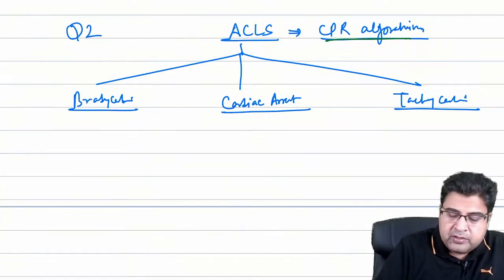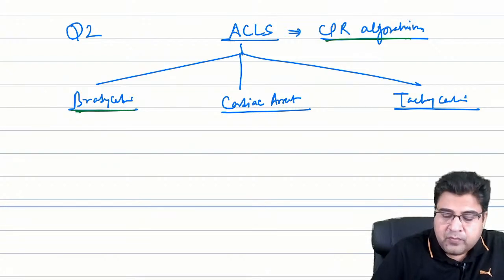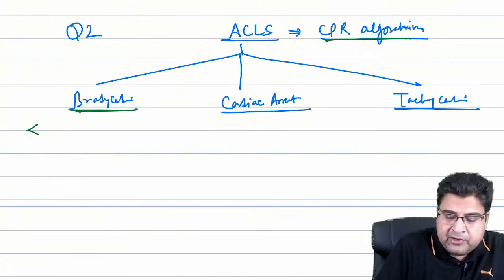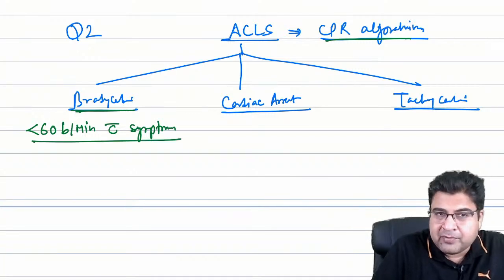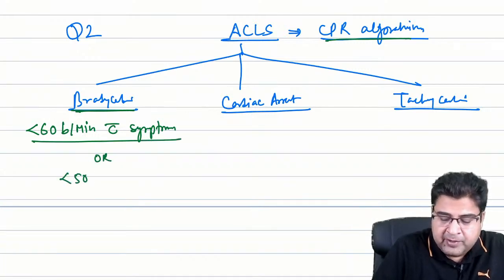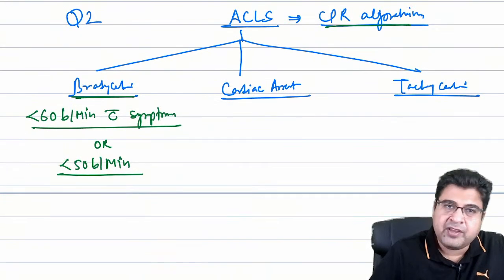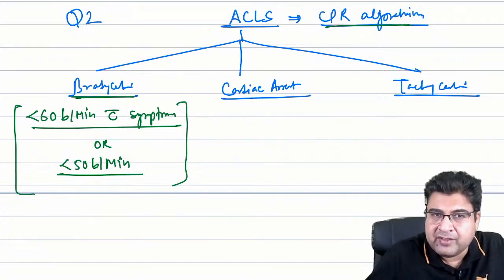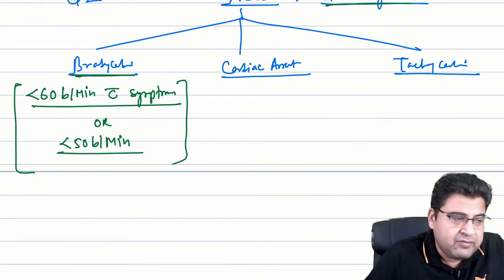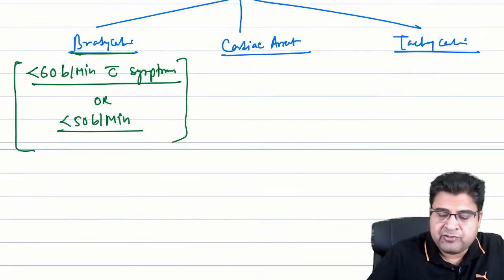Now we talk about bradycardia. Whenever the patient's heartbeat is less than 60 associated with symptoms, the patient requires treatment, or when the heartbeat is less than 50 beats per minute with or without symptoms, we have to treat the patient for bradycardia.